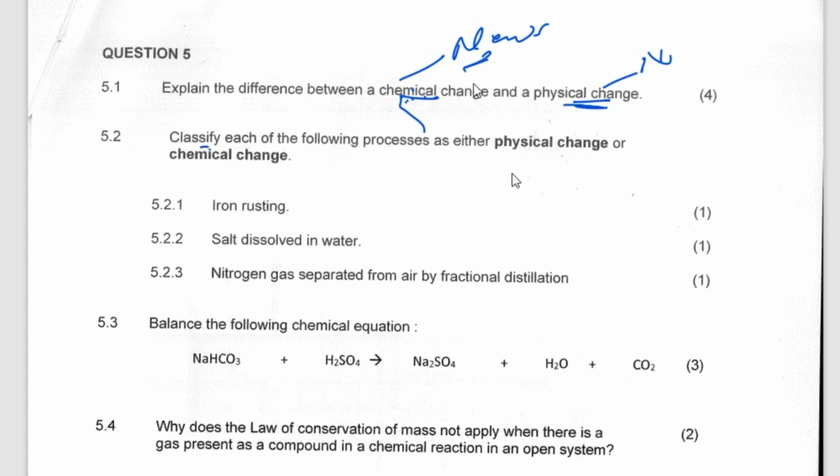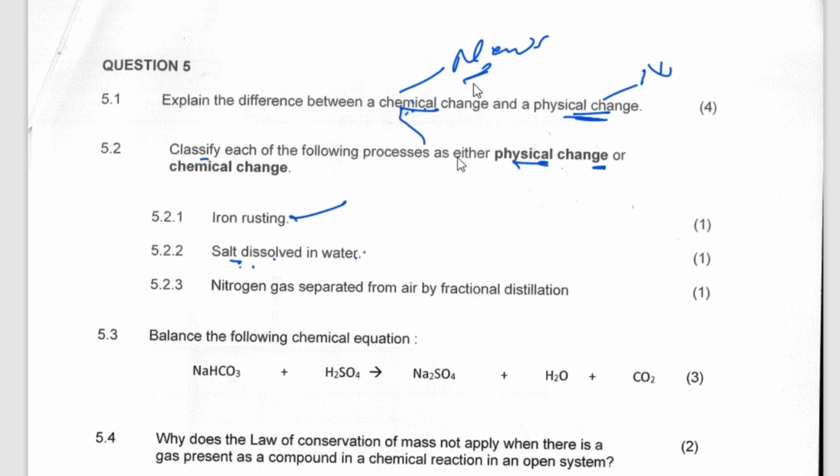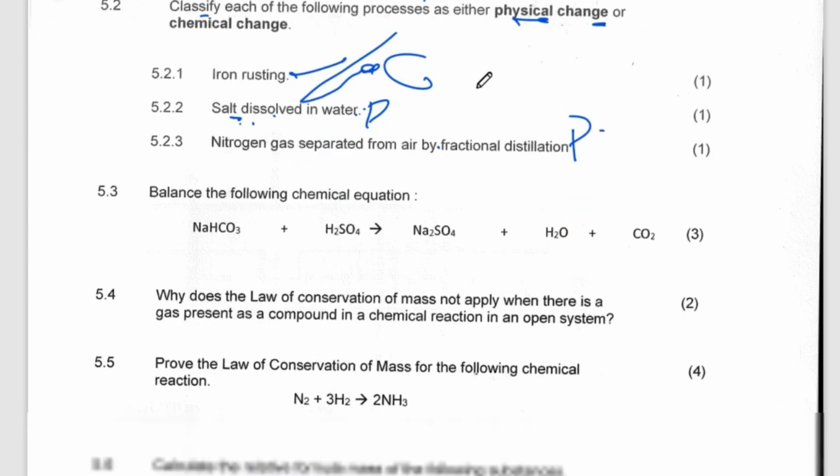Classify the following processes as either physical or chemical. This one is chemical, rusting. Yes, iron 3 hydrate. Then they are saying here, salt dissolved in water. We can separate it again, which means no new substance is formed. This is physical. Sorry, this one is chemical and this is physical. Nitrogen gas separated from air. This is physical.